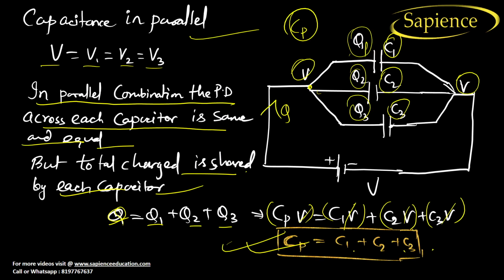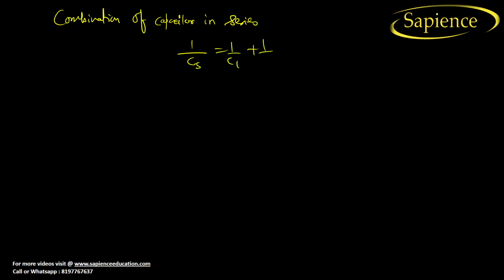So we have studied two things. First of all, combination of capacitors in series, that is 1 by Cs is equal to 1 by C1 plus 1 by C2 plus dot dot dot 1 by Cn.